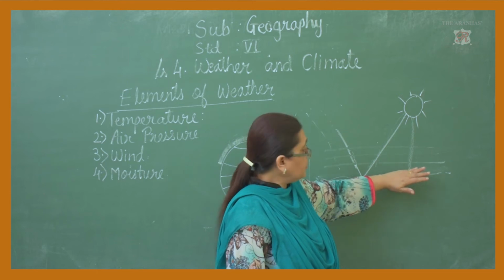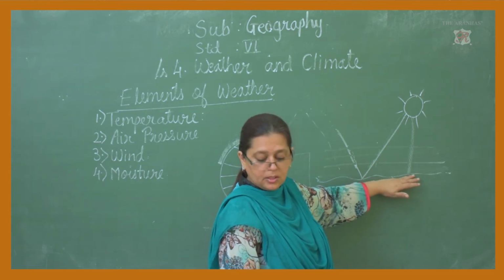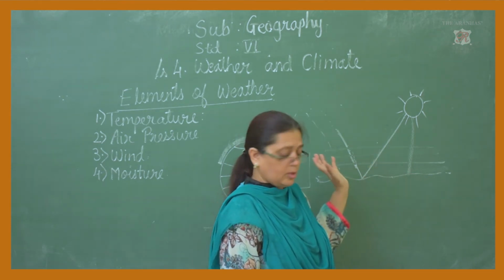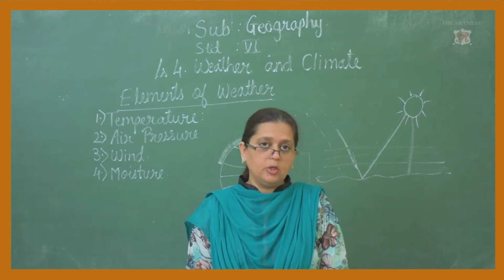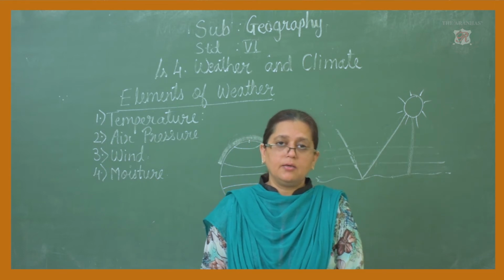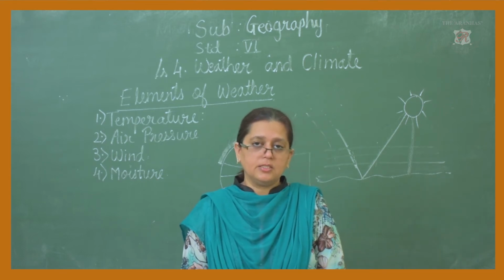Due to the higher temperature it gets a greater amount of moisture. Therefore, the climate near the sea is humid. That's why you feel humid where there is sea.